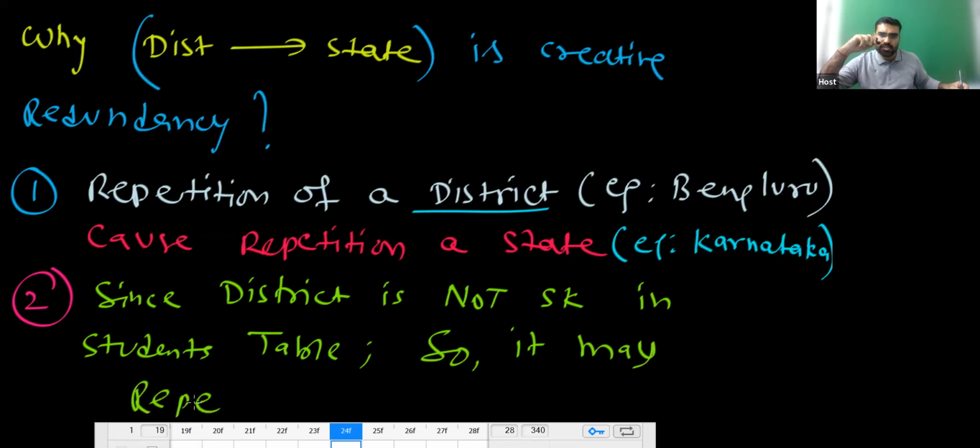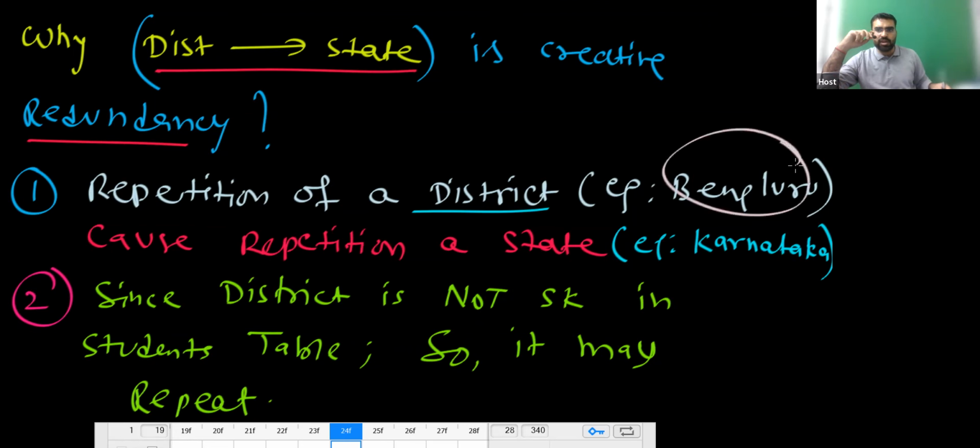So these are the two reasons. You can notice, very simple. So why is this creating redundancy? Why is this district determining state creating redundancy? Because a repetition of district will automatically repeat the state.